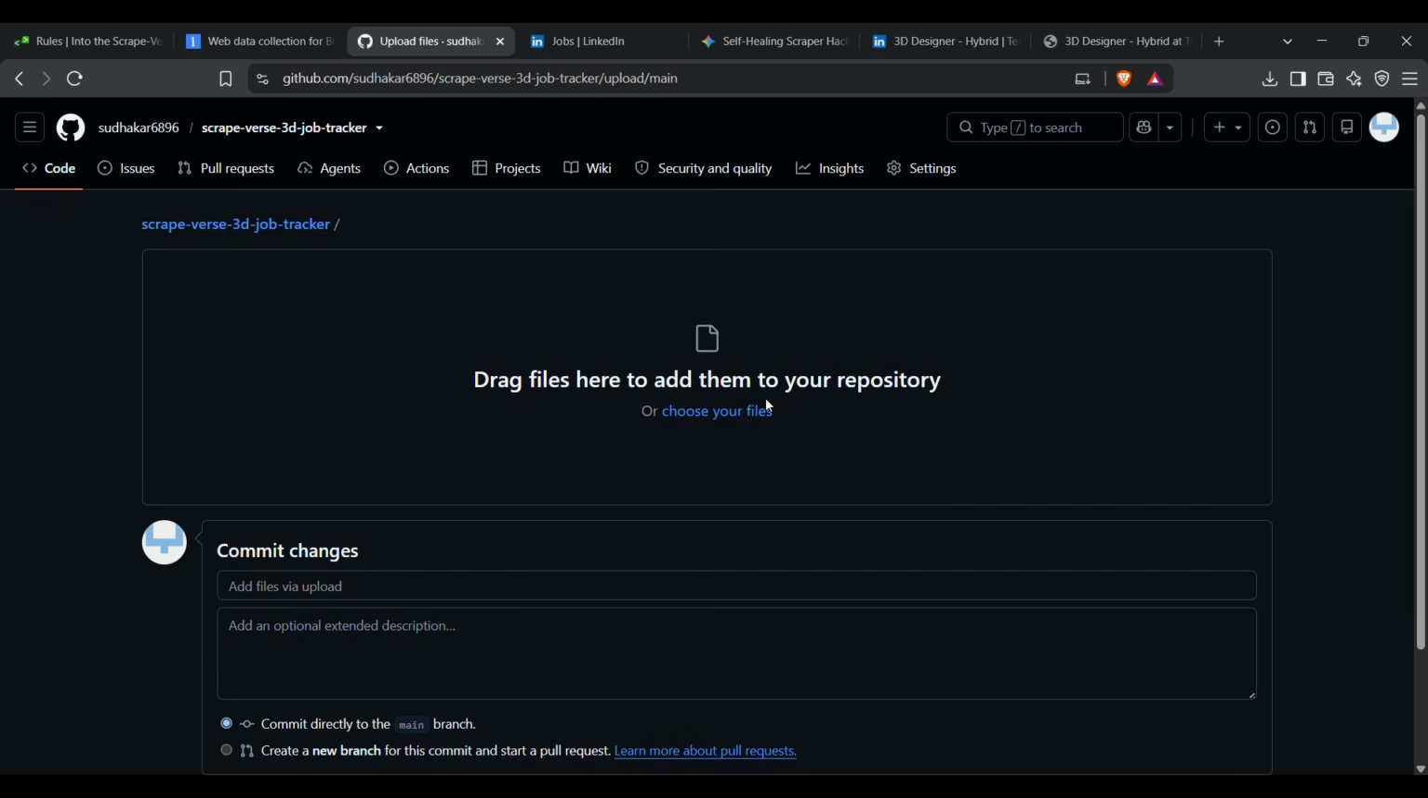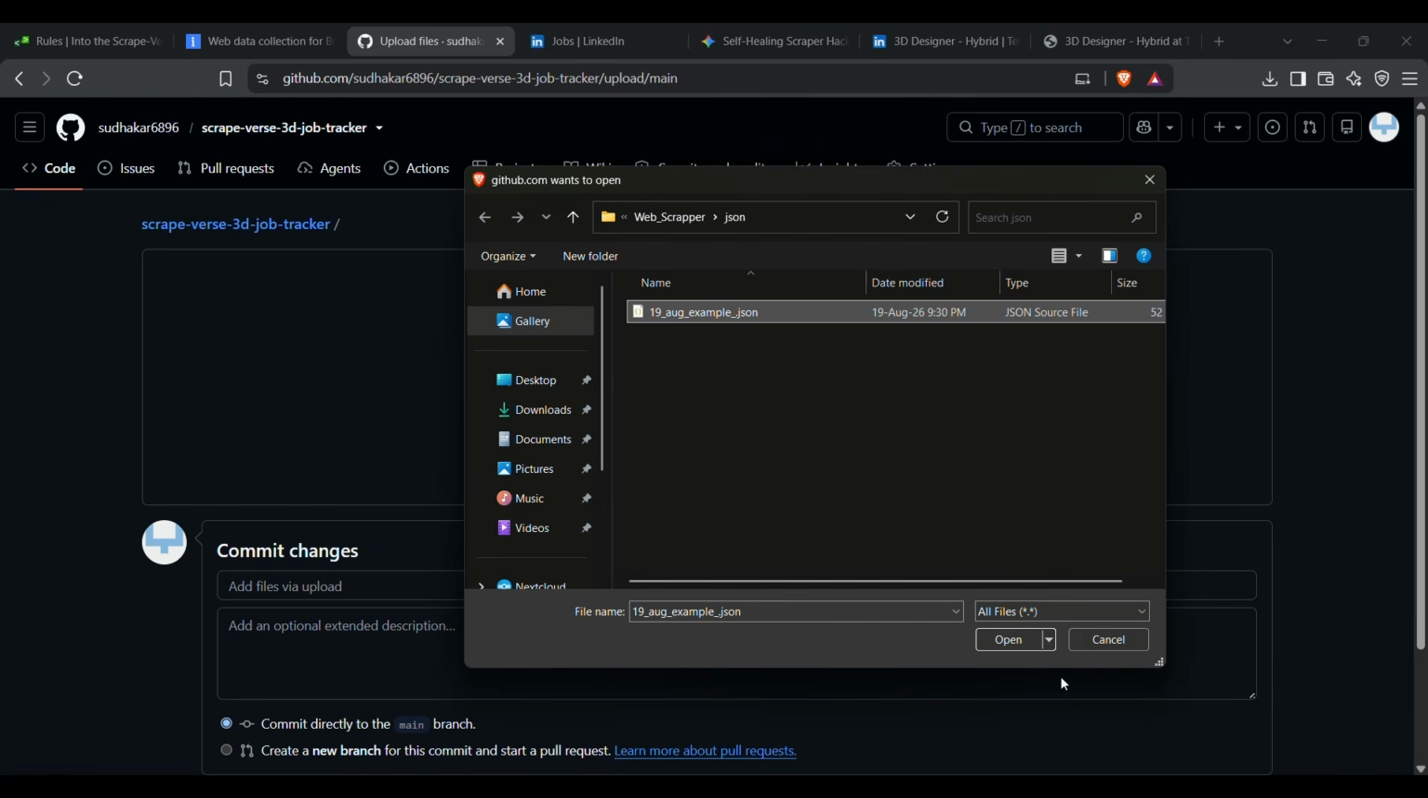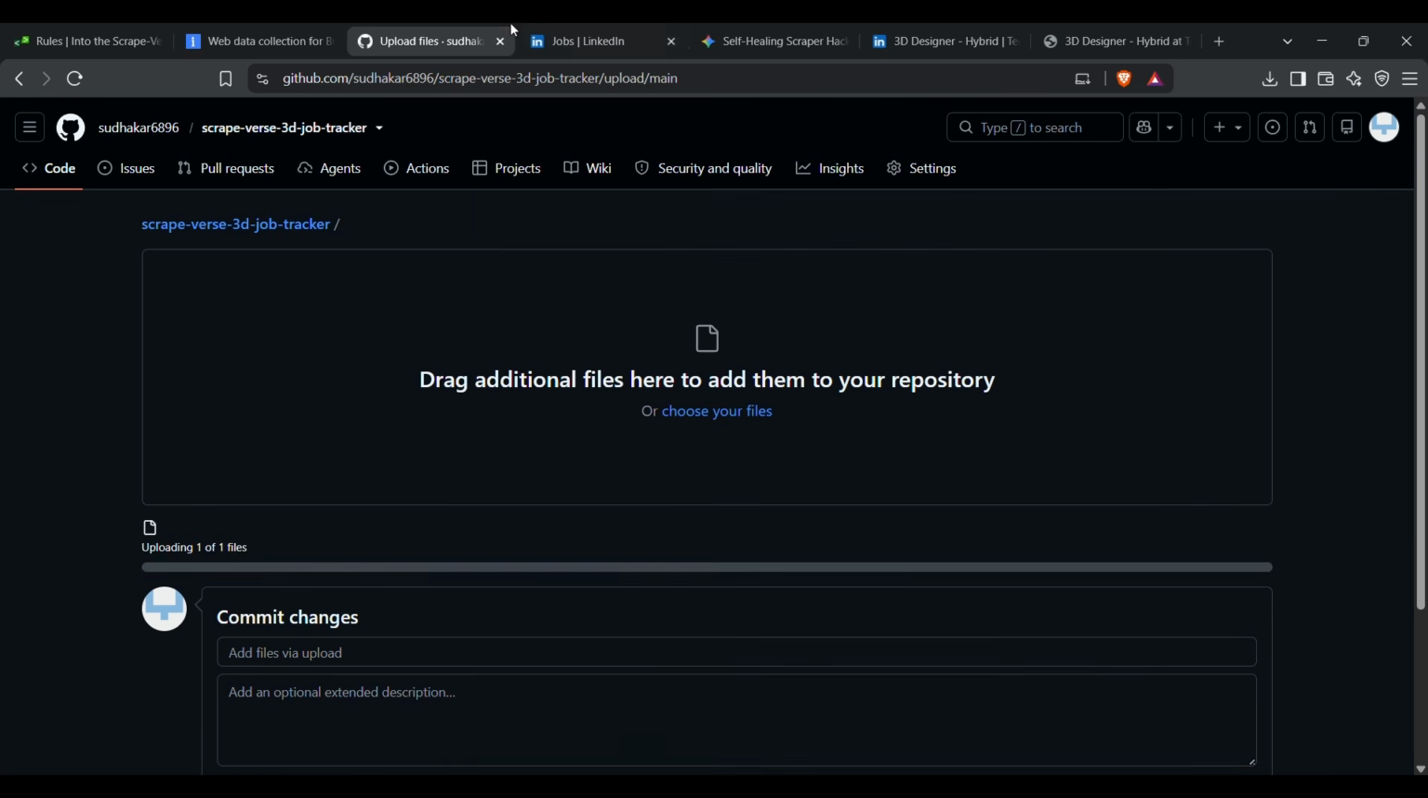So upload files, choose your files, and I need to rename it properly. There is a slight mistake, and click open.